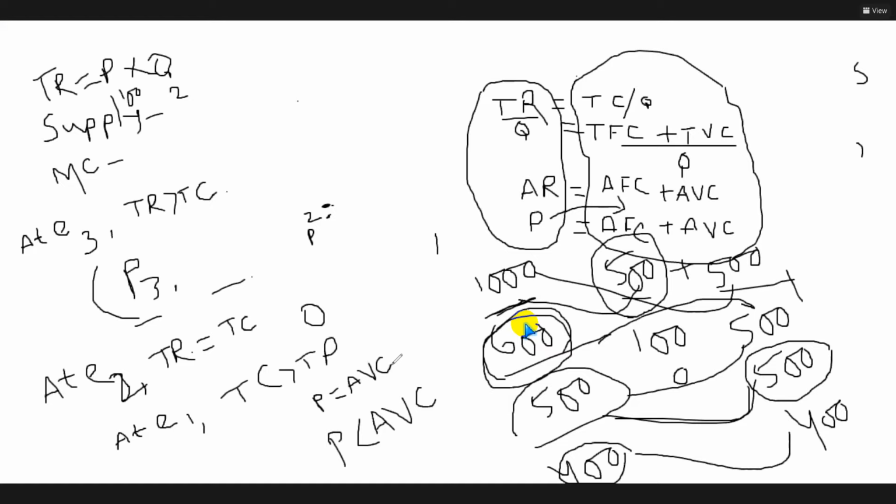Indifferent point means if you are a risky producer, you can continue, but if you are a risk averter and don't like risk, you can stop. But this is not the shutdown point. This is called the indifferent point. Obviously, you have to shut down your business in the other case, but here you can shut down or not shut down. It is up to the producer.